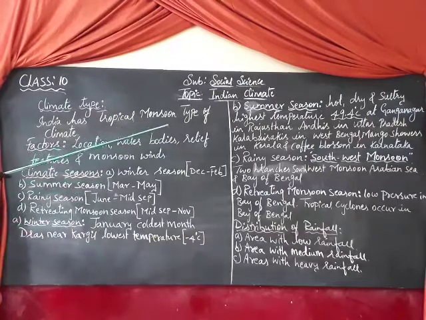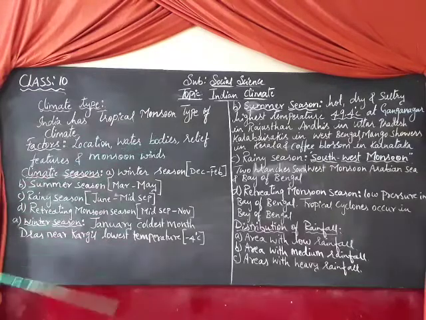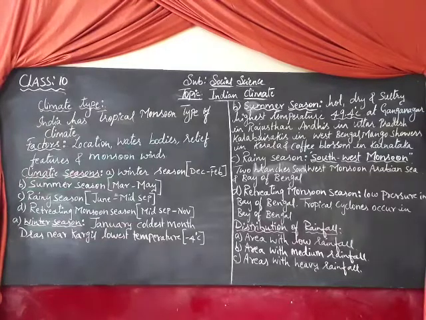It is hot, dry and sultry, meaning hot and humid climate. The highest temperature, at Ganganagar in Rajasthan, is 49.4 degrees Celsius. Imagine how hot it might be there. Are the people able to bear it or not? So the highest recorded temperature is at Ganganagar in Rajasthan, and convectional rainfall occurs locally in some parts.